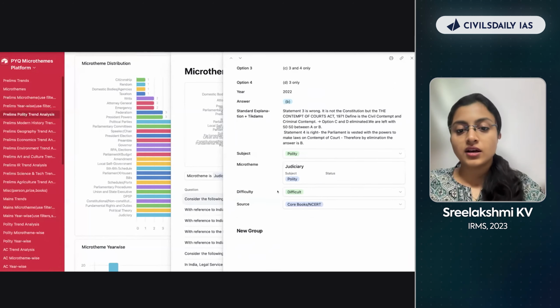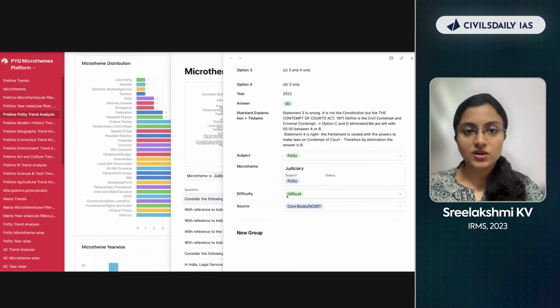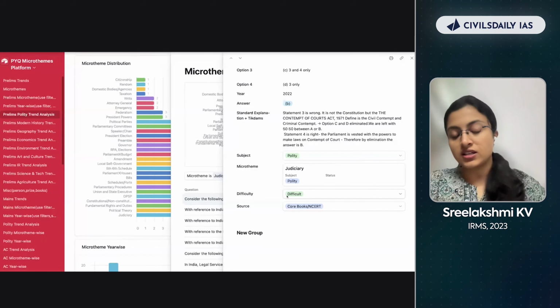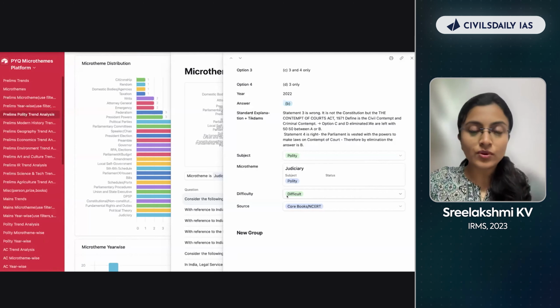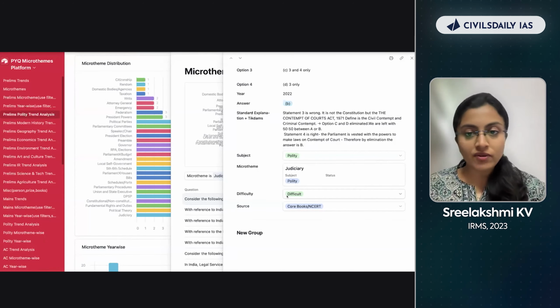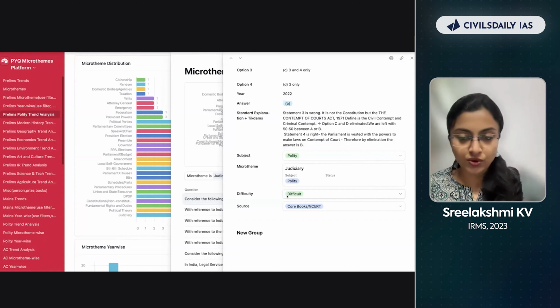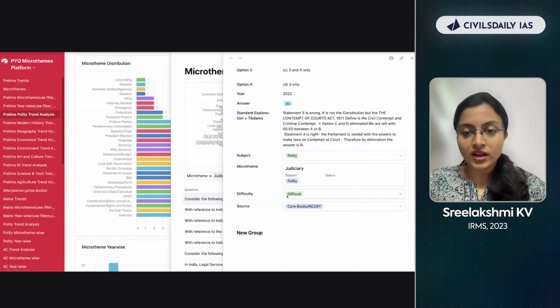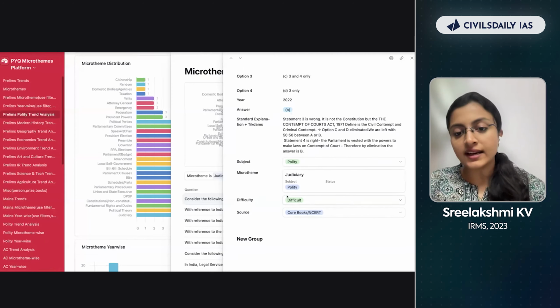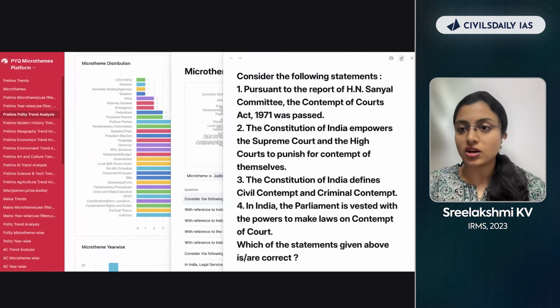So you will at least have an idea. Was it easy? Was it a difficult question? If you are not able to answer a particular question, you can go to the section where it is mentioned. If it is an easy question and you are still not able to answer it, that means there is some issue with your concepts. You have to go and revise your concepts. If it is a difficult question, you can be chill about it, right? Then which source, where will you find it? In NCERT, your core books, you can find this particular question.